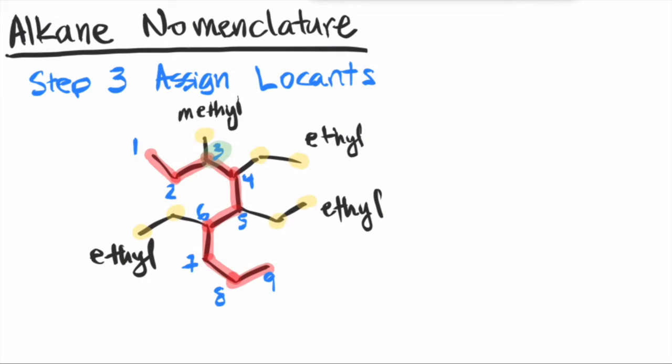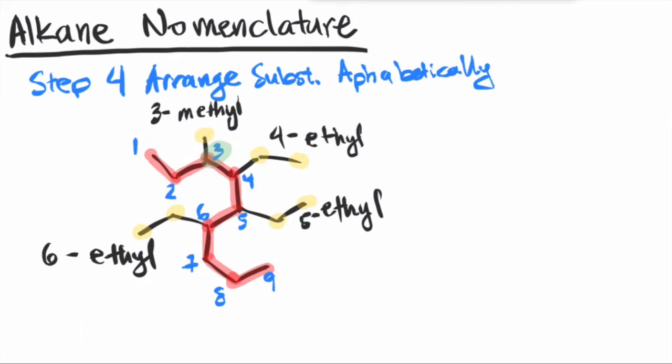For example, that methyl group is off of carbon number 3, so we call that 3-methyl. We put a dash in between the locant and the substituent name. And so this one will be called 4-ethyl. This one will be called 5-ethyl. This one will be called 6-ethyl. And so the last step is to arrange all your substituents alphabetically to comprise the final name.